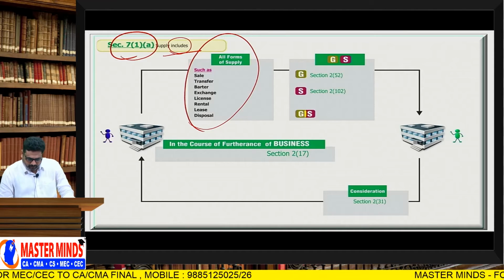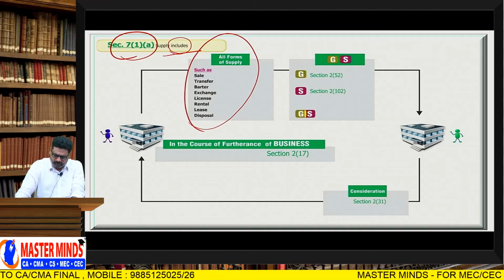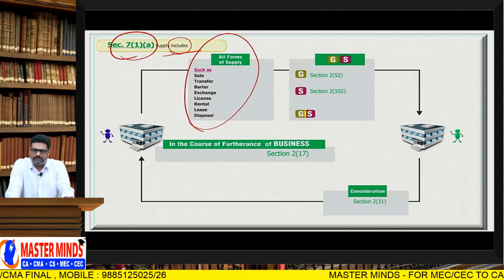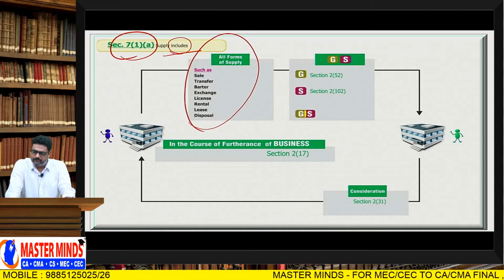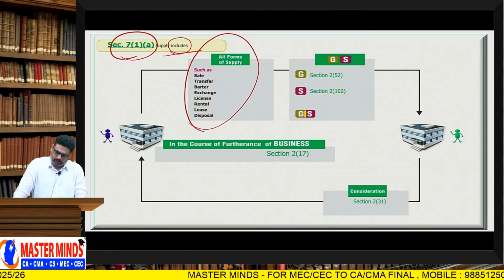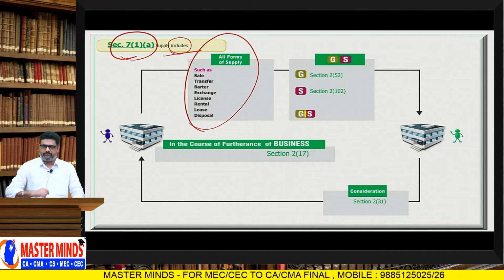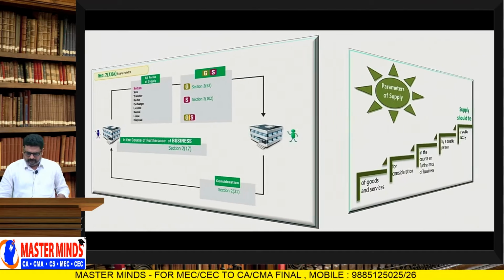Okay. And last but not the least, disposal. Generally, the word disposal is used for selling of old scrap or second-hand goods. So at the end of the lifetime, if the asset is sold, it is called disposal. So all these forms come under the word supply. Understood? We will see those points here.